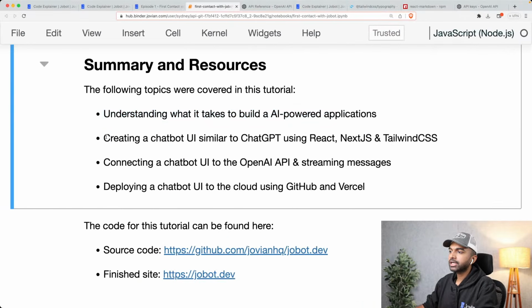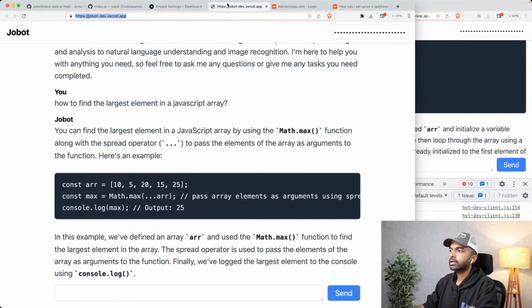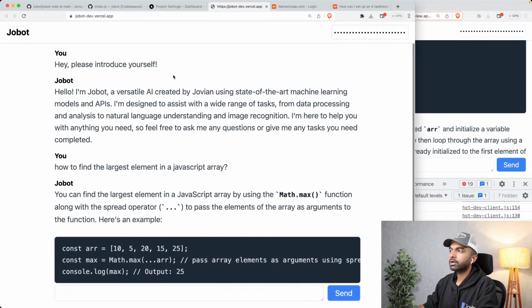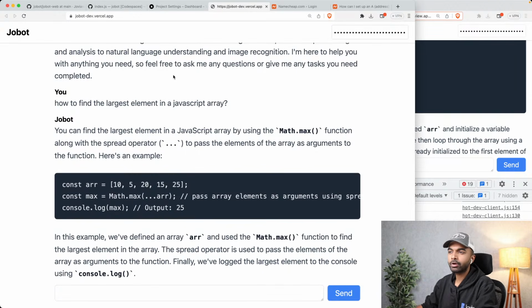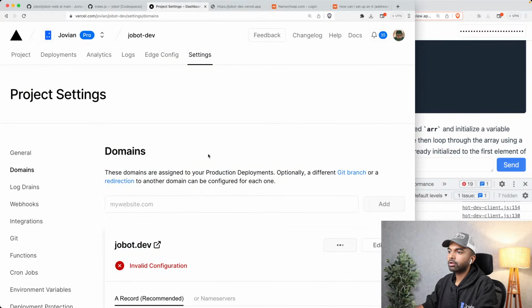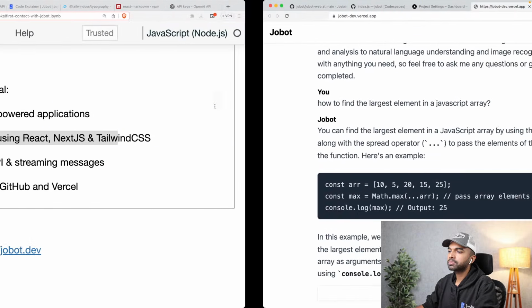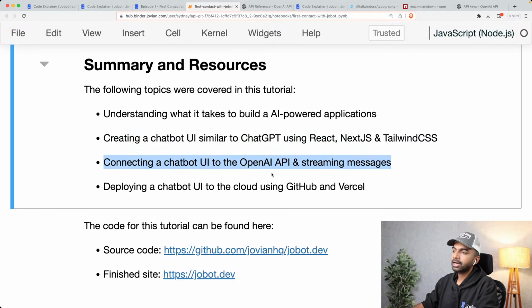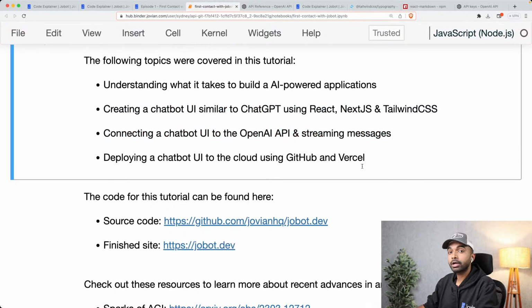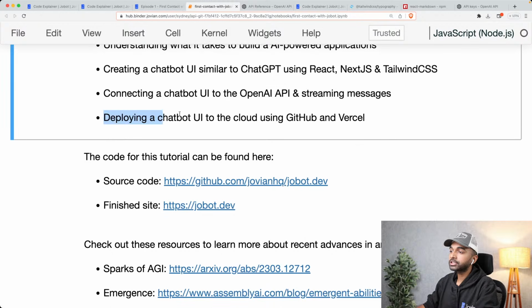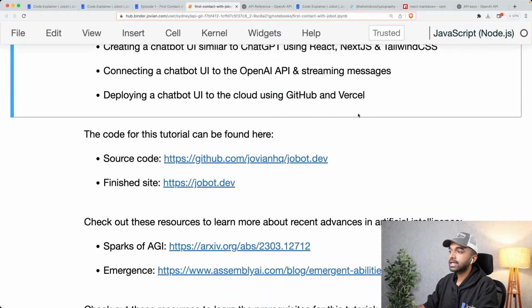Well, we created a chatbot UI similar to ChatGPT using React, Next.js, and Tailwind CSS. Here is what it looks like, jobot.dev.vercel.app, and we can just deploy that to jobot.dev directly simply by going into the project settings and configuring the domains properly. Then we connected the chatbot UI to the OpenAI API and the stream, and we also learned how to stream messages. Then we deployed the chatbot UI to the cloud using GitHub and Vercel.